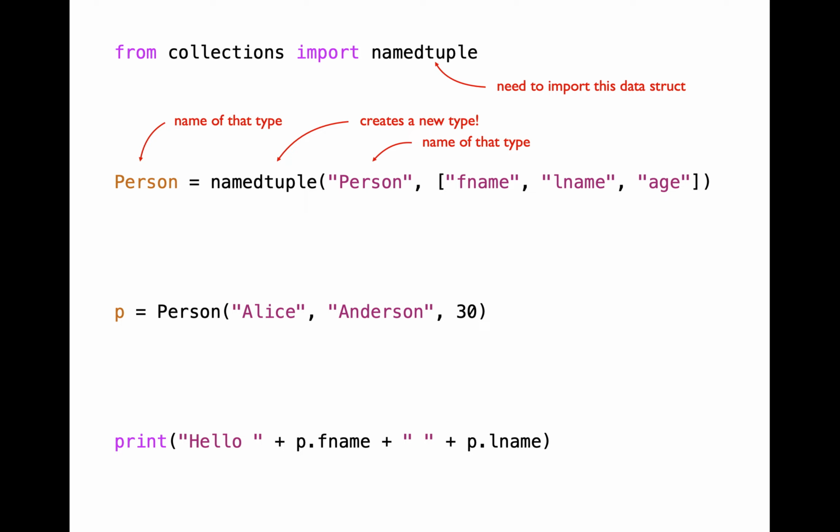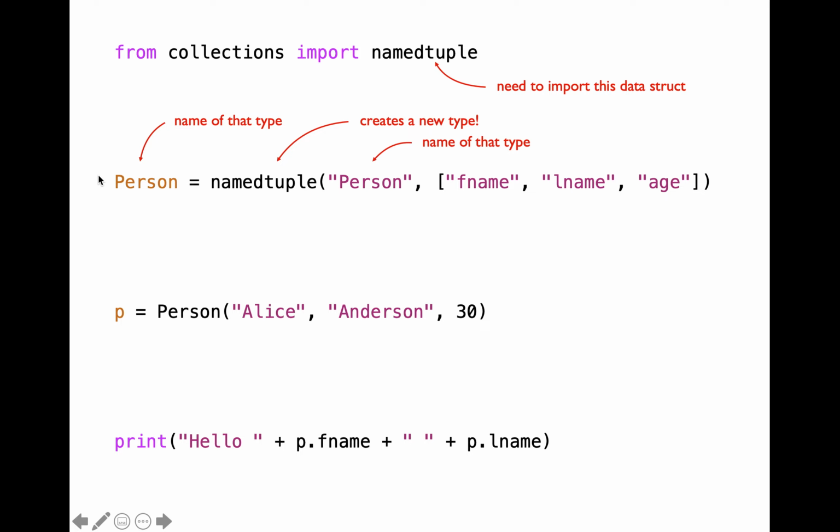What is the return value from the namedtuple constructor? That's going to be the custom type that we created. Observe that you need to have the same value within the return value and this first argument here.